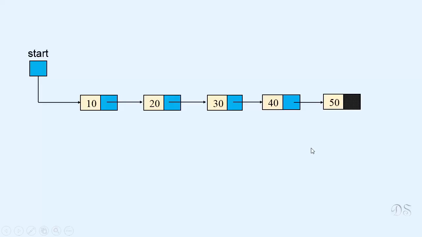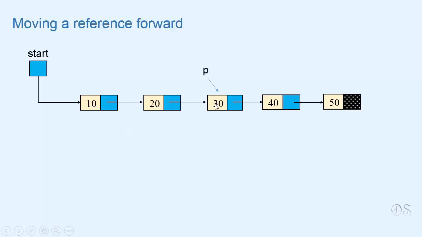In this video, we'll see how to traverse a linked list. Traversal means visiting each node exactly once. So we'll start from the first node and visit each node till the last node. Before studying traversal, let us first see how we can move a reference forward in a linked list.